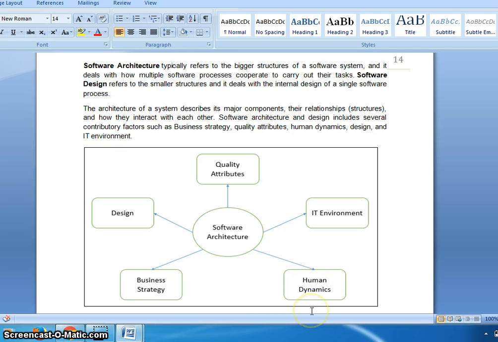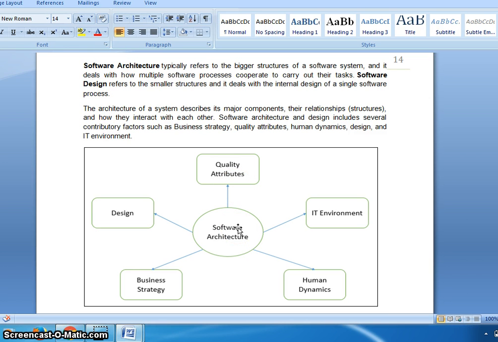What is the role of the humans here: the coders, developers, implementers, software testers. These are the human dynamics, meaning the role of humans in fulfilling this software architecture. And next is the IT environment, how the IT environment should be, and what the quality attributes are.